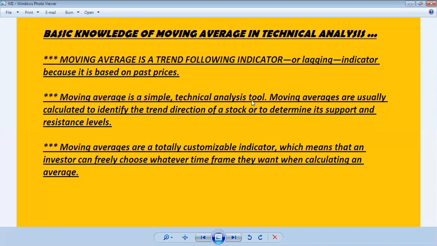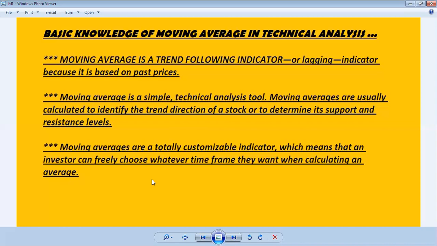Moving averages are a totally customized indicator, which means that an investor can freely choose whatever time frame they want and calculate an average. If they want a longer time frame moving average, they can use the 200 DMA, and they calculate the 200 moving average.